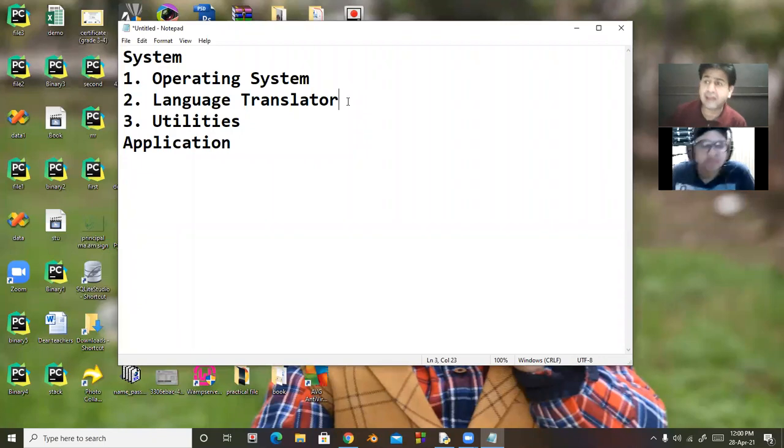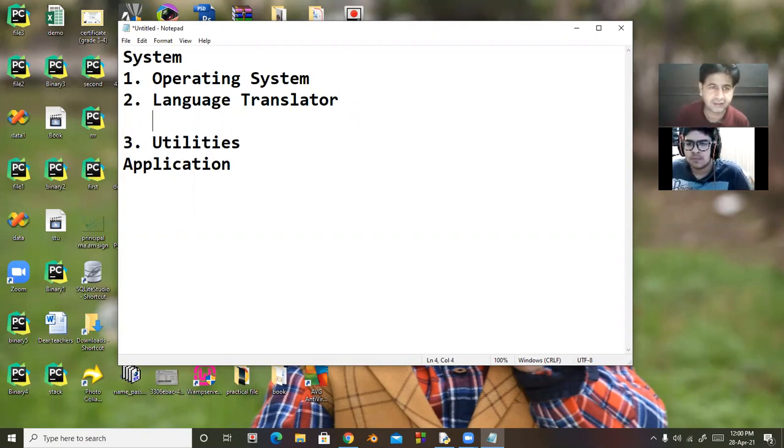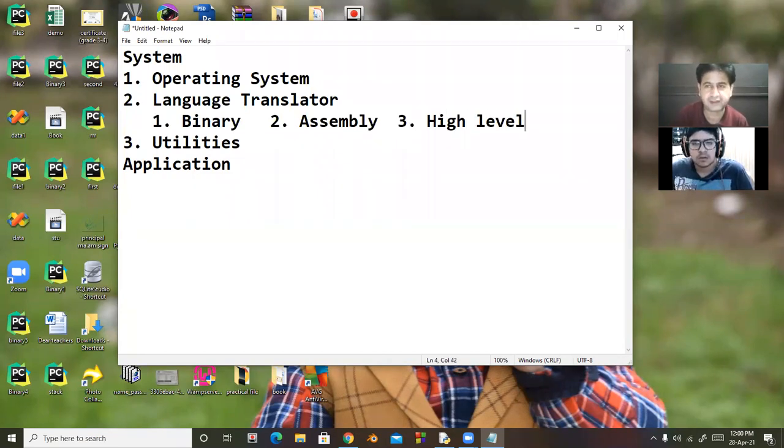But in the case of language translator, they translate one language into another language, and we know that there are 3 types of languages: binary language, then assembly language, and third one is high level language.